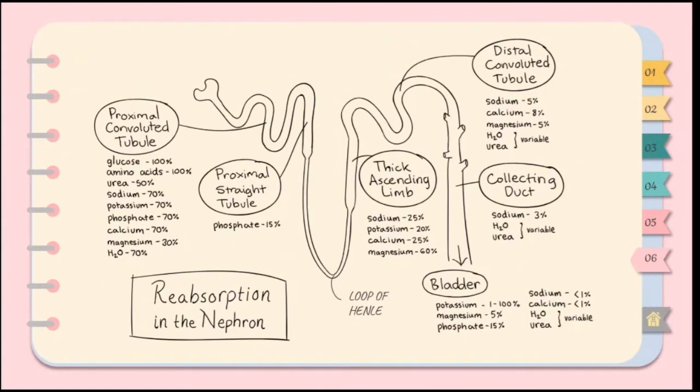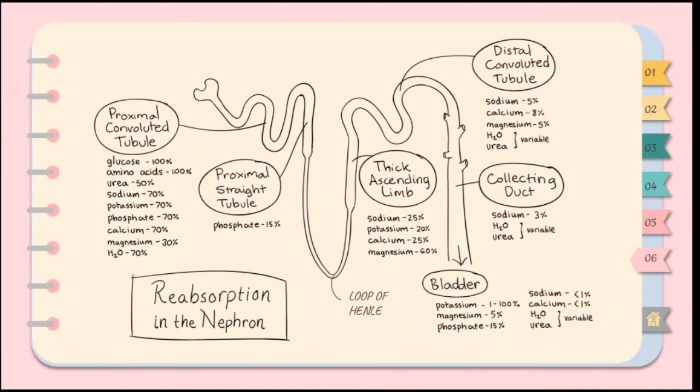After the Bowman's capsule, we have the proximal convoluted tubule, the loop of Henle, the distal convoluted tubule, and then the collecting duct. These sections are responsible for reabsorption of different electrolytes and substances as well as water. Now, these sections may absorb the same things but in varying amounts.